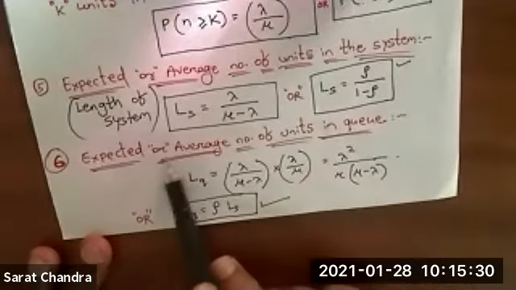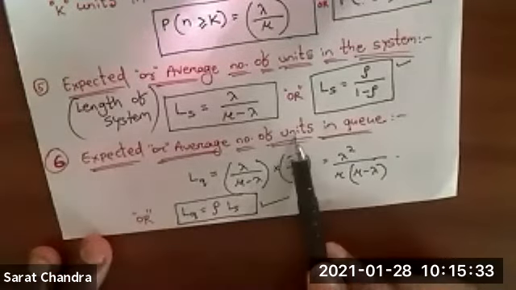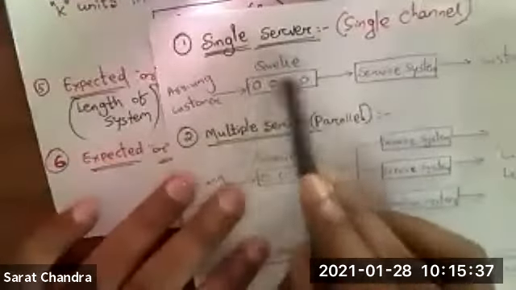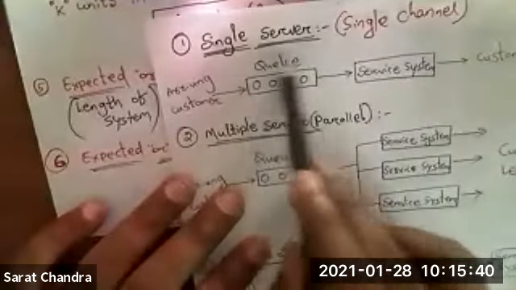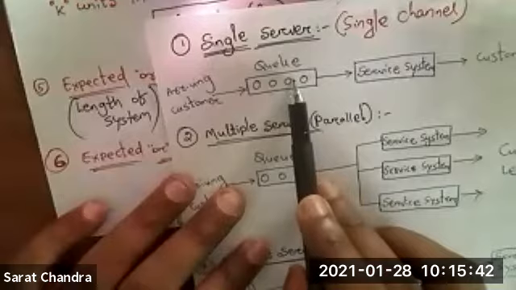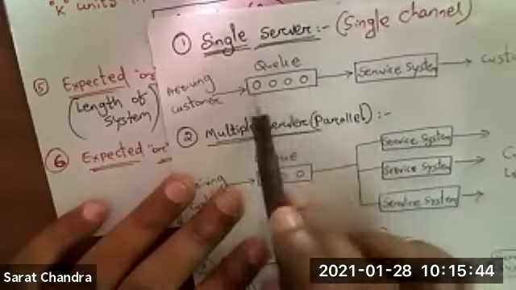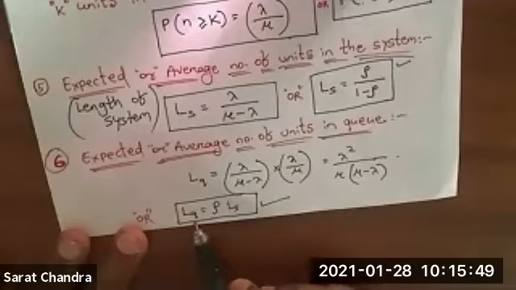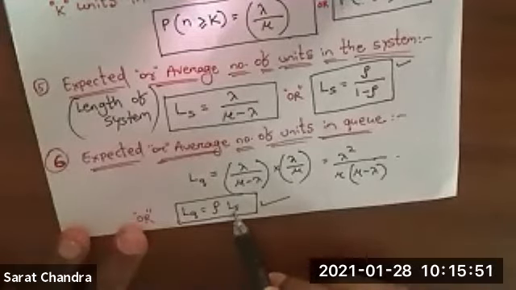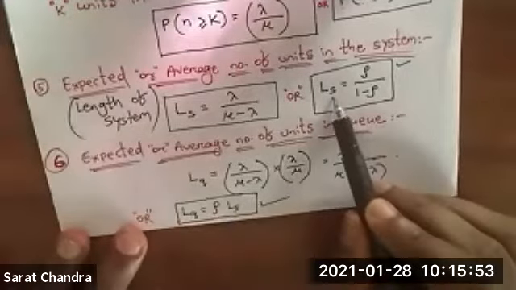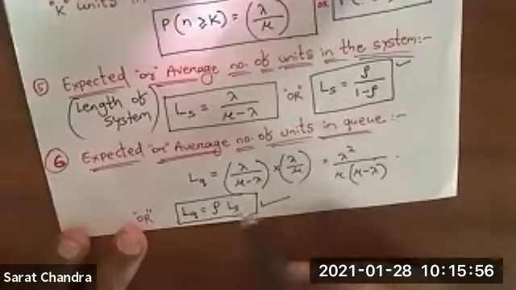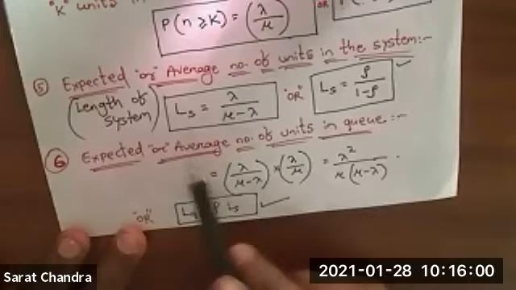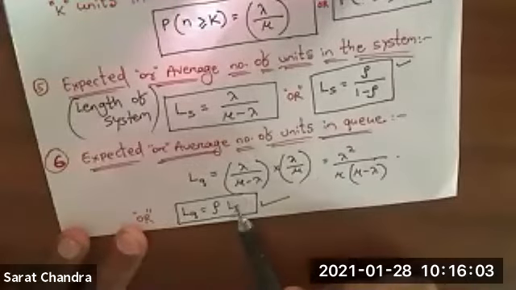Similarly, the next formula is the expected or average number of units in the queue. Queue means only the queue. What will be the number of customers there? In other words, what will be the length of this queue? For that, the formula is LQ equal to rho into LS. What is LS? Length of the system. First, you calculate LS, then multiply it with rho, and you will get LQ, the average number of units in the queue.